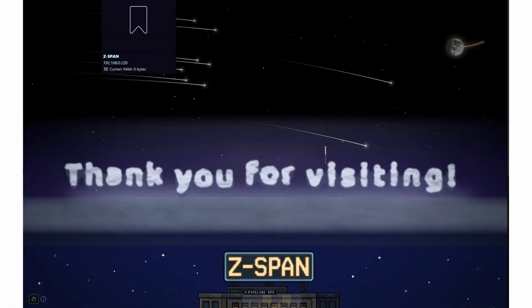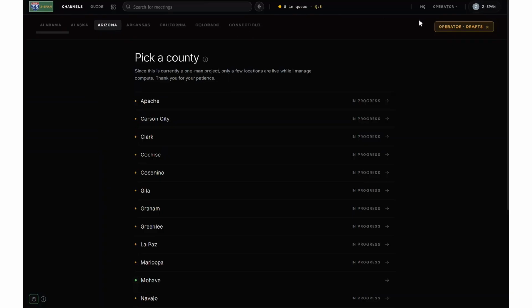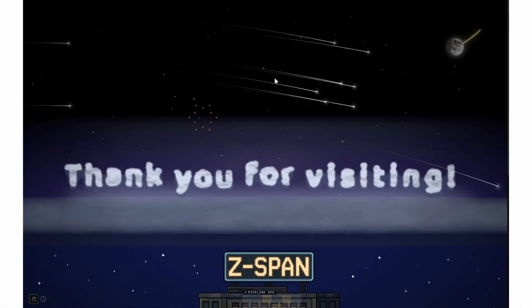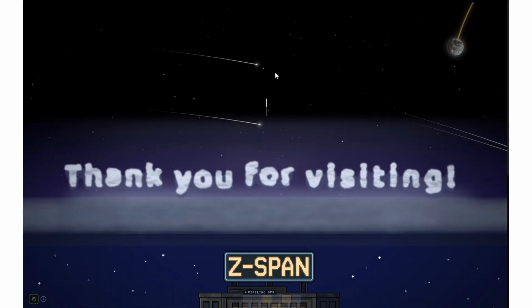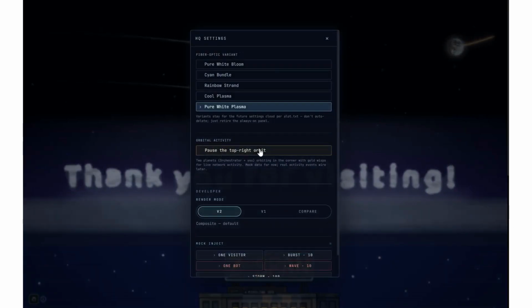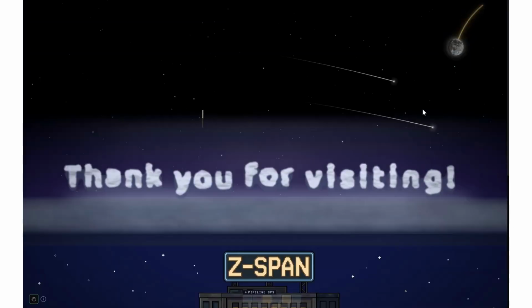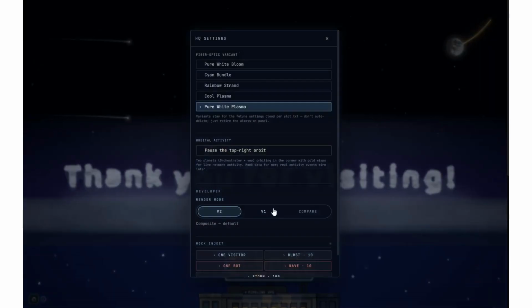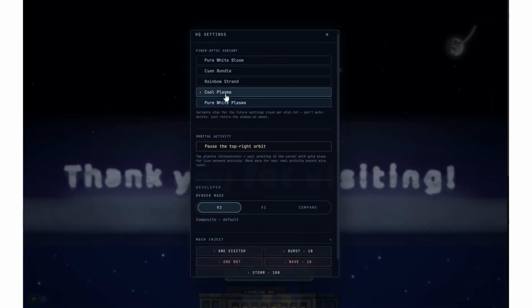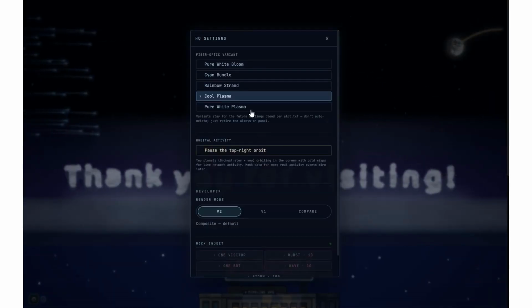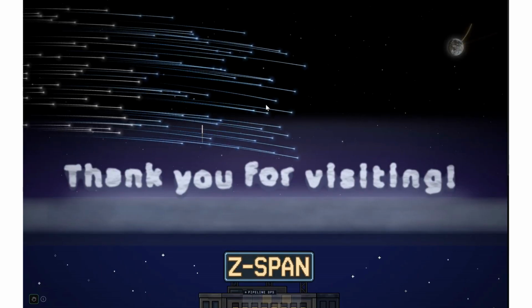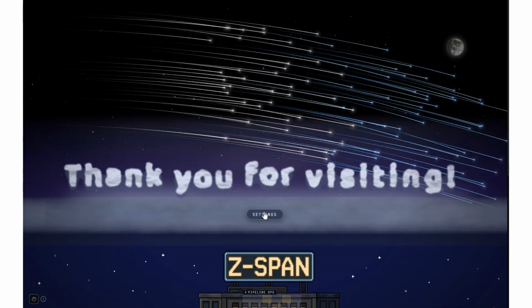People who aren't logged in, so it's just a local thing, so it's not seeing that I'm logged in. People who aren't logged in are white on here. Again, you can't click it, you get no data from it. It's literally just an indicator linked to a log thing. There's no potential for anything. The blue plasma is for people who have an account. The white plasma is for those who are just visiting.